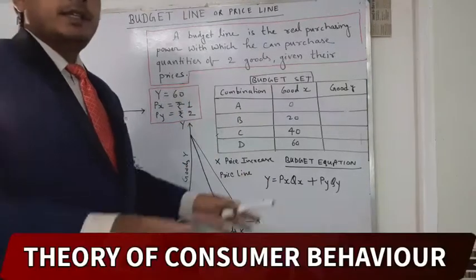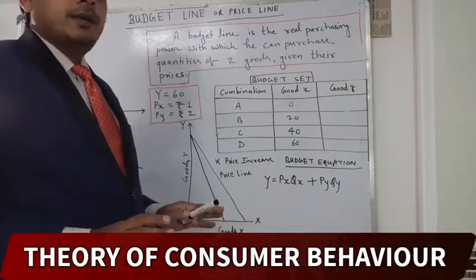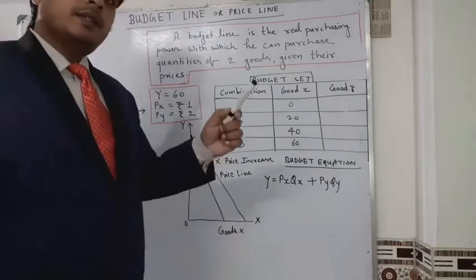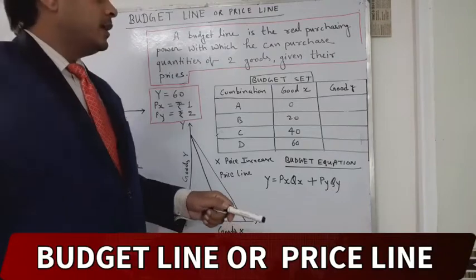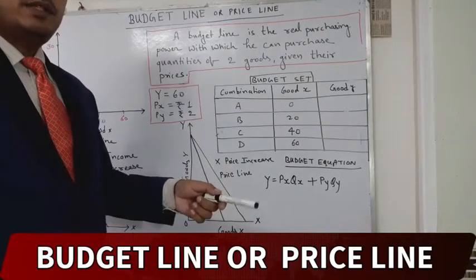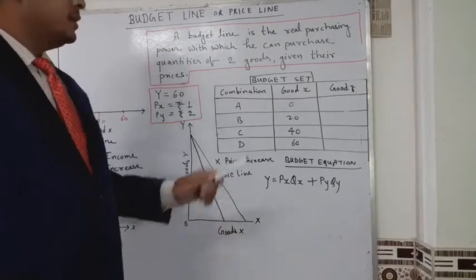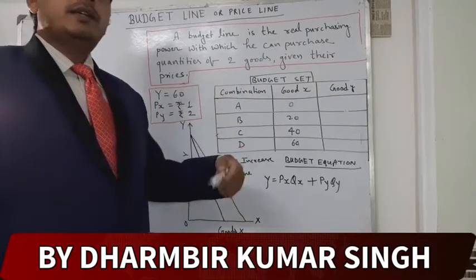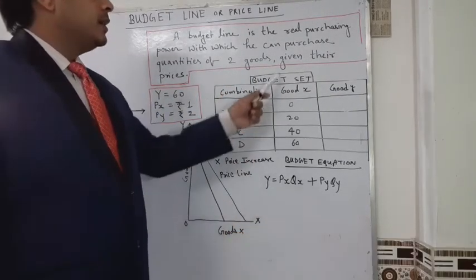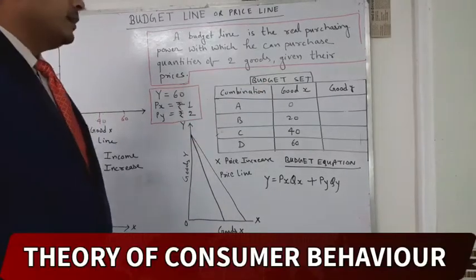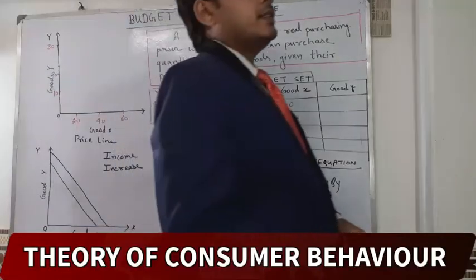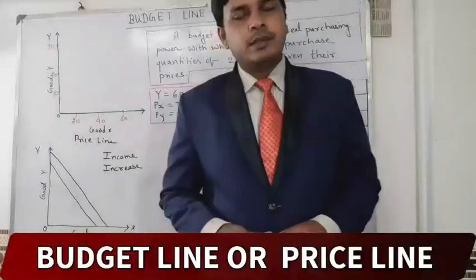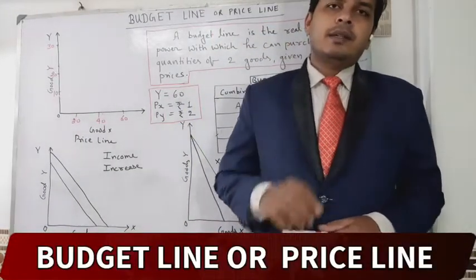He can purchase anything from the market with his purchasing power. If his income is 10,000, then he will purchase within 10,000, not more than 10,000, because his purchasing power is 10,000. The quantities of two goods. Two goods means what? X or Y, given their prices. Before going to discuss budget line, at first you will have to know